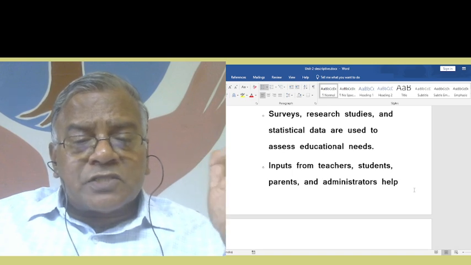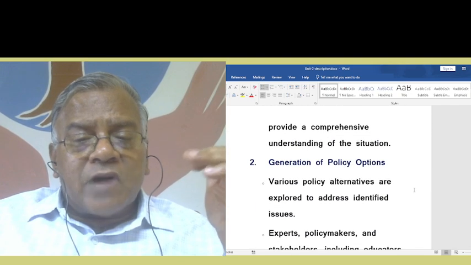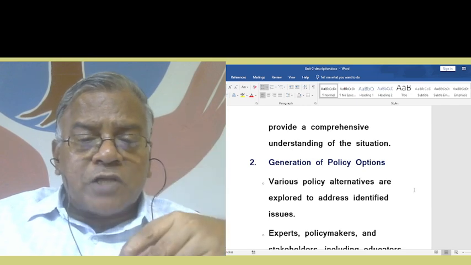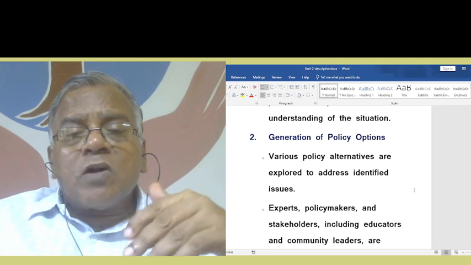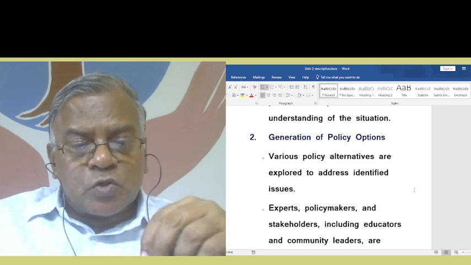Inputs from teachers, students, parents, and administrators help provide a comprehensive understanding of the situation. The generation of policy options: various policy alternatives are explored to address identified issues.